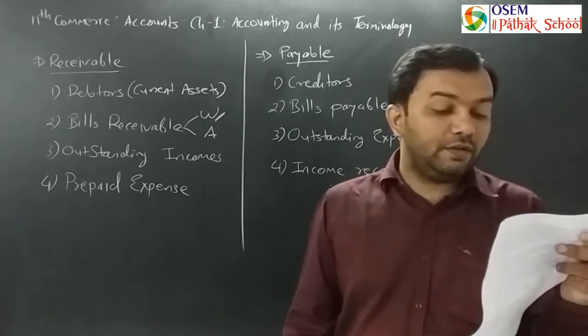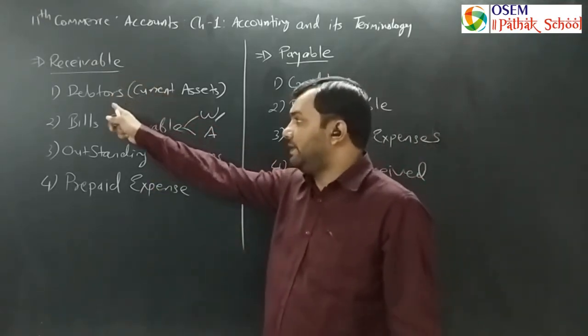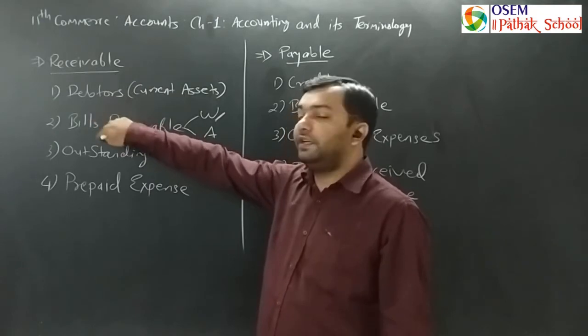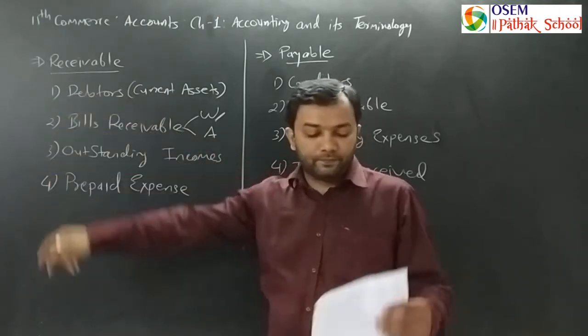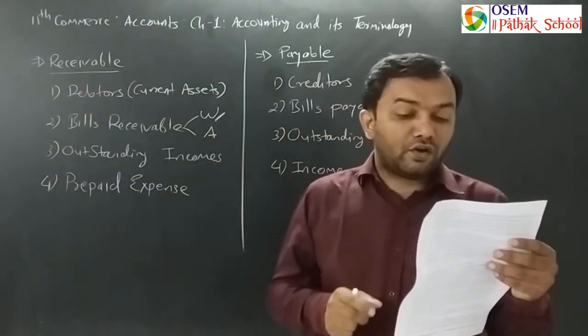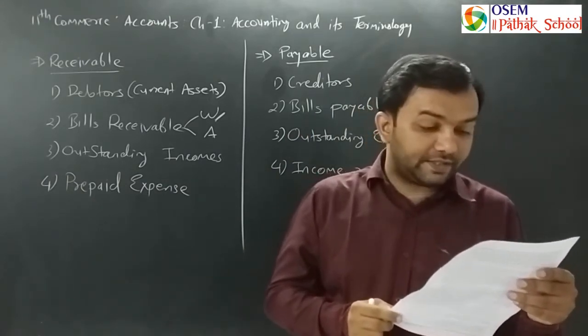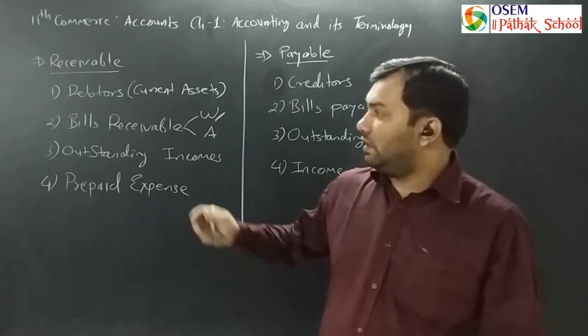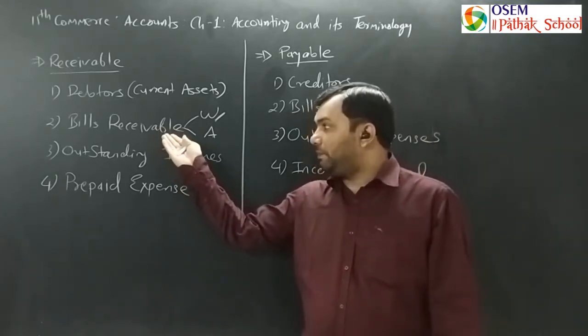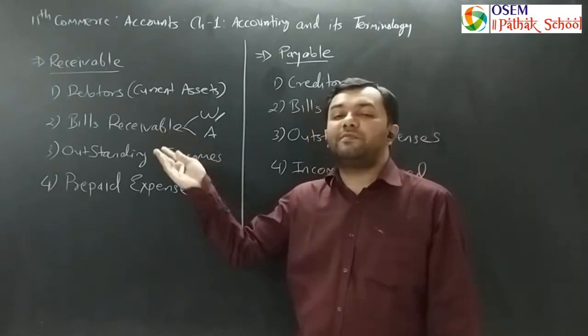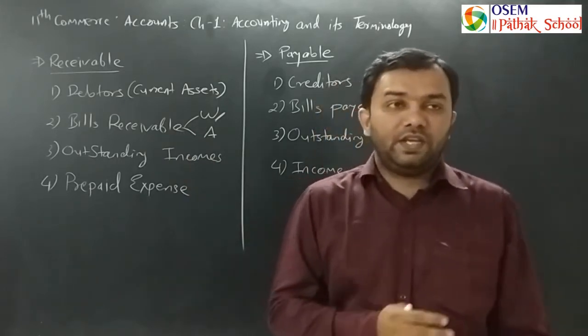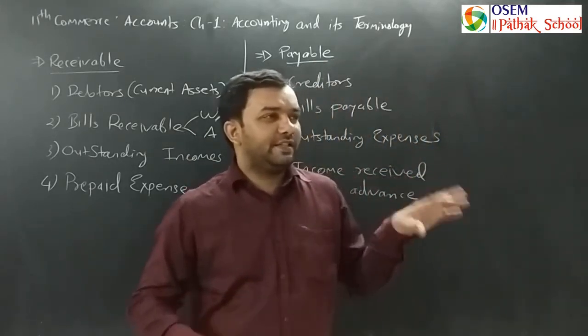Generally, bills receivable emerge from debtor. That I have already told you. Accommodation of bills is also popular in practice. Accommodation means I can pay someone with my bills receivable and not with money.